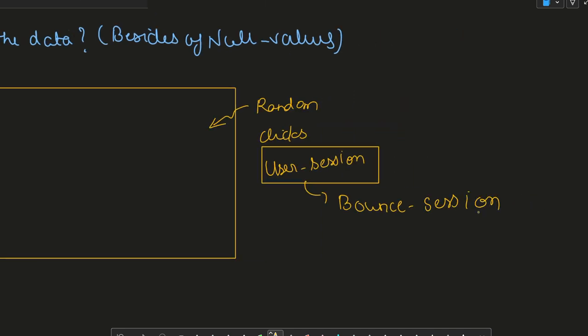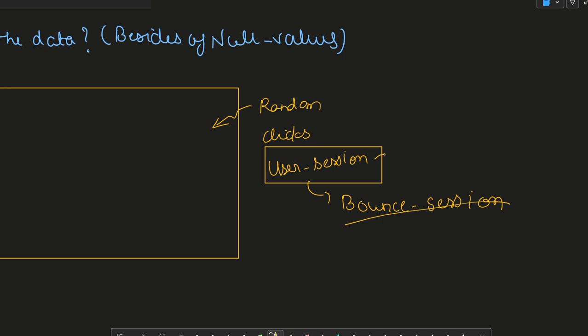So this is where the very first thing we need to do is discard such sessions, which are bounce sessions.